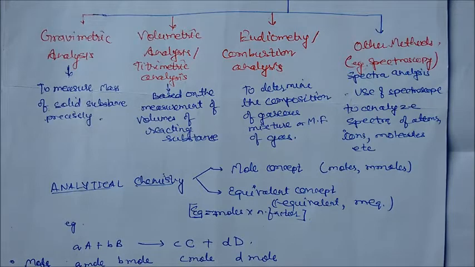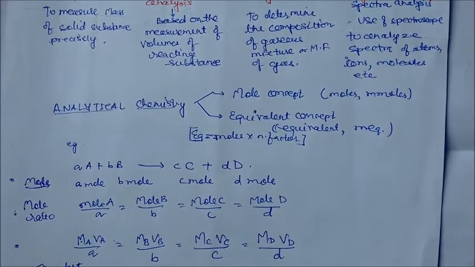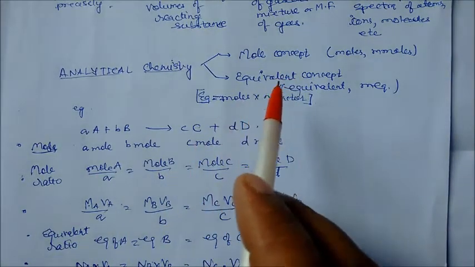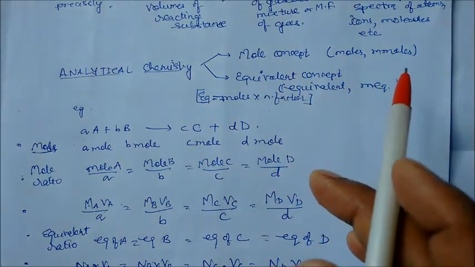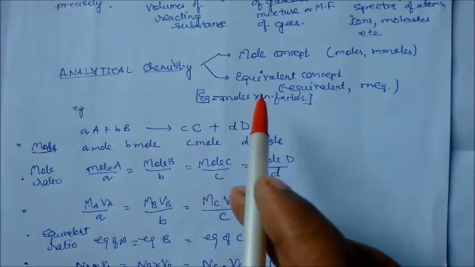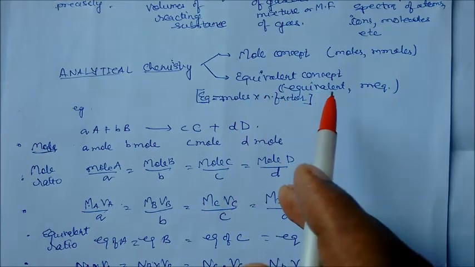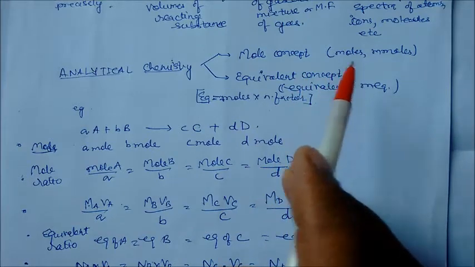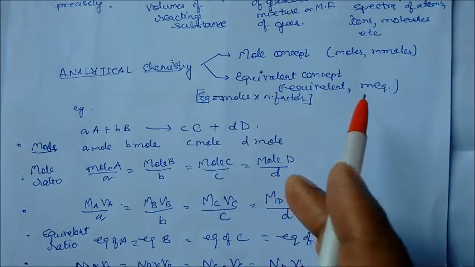Under this analytical chemistry we will use two concepts all the time. One concept is called the mole concept, in which we use moles and millimoles. The second concept is the equivalent concept. We also discussed the mole concept and the equivalent concept in previous lectures.